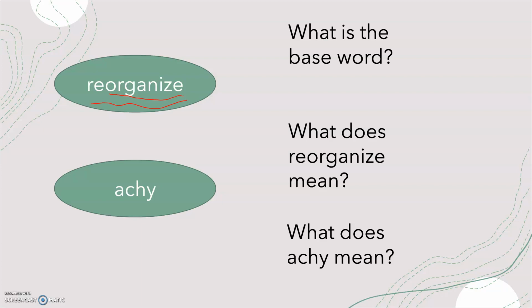Let's try the word achy. What is the base word in achy? So the base word in achy is ache, which is actually spelled A-C-H-E. But the E was taken away for the y sound, or you say the letter Y. Now, what does the word achy mean? So the word achy means having an ache, or like an ache.